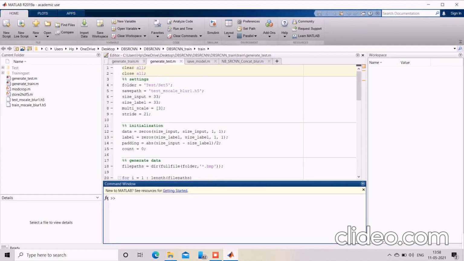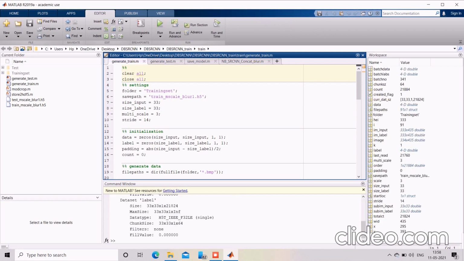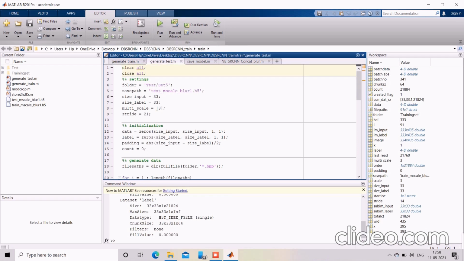Basically, we have done this project in MATLAB and in Anaconda. Now, first procedure, we need to train the data and test the data. Now we are training the data here. And we got the output. The image attributes were shown in the workspace as well as the command window, attributes such as fill value, chunk size, etc. Now we are testing the data.